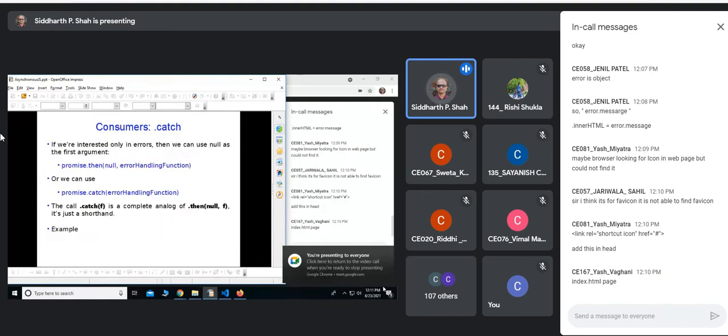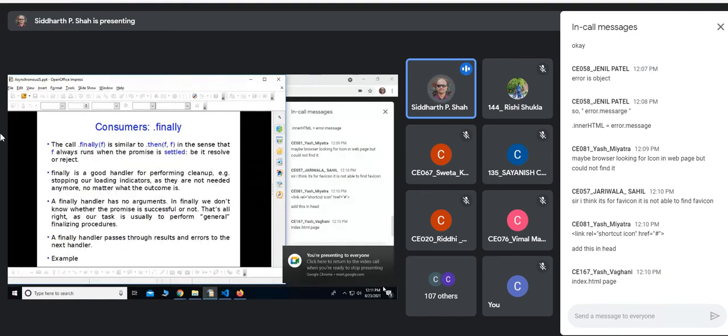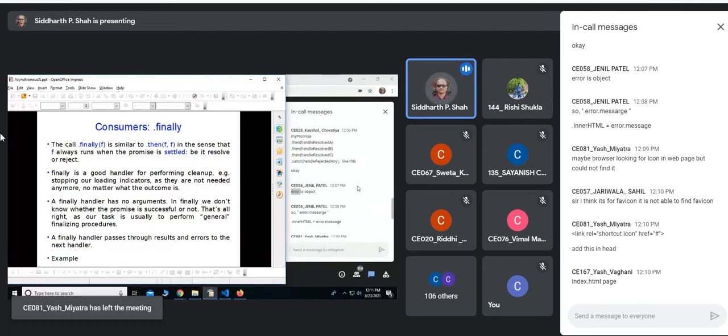So that was consumers: then, catch, and finally. As someone has just suggested, I guess Kaushal has suggested, if you see the checkboxes, the way he has written, whenever you call the then method or catch method or finally, you can do that in a chain mode. On a promise object, you can call then, and this then method returns one promise, the same promise. So you can call multiple then on the same promise object.